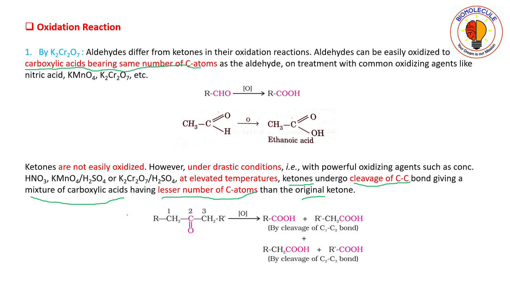You can see here that this is a ketone, it undergoes oxidation, and then cleavage of the carbon-carbon bond occurs.